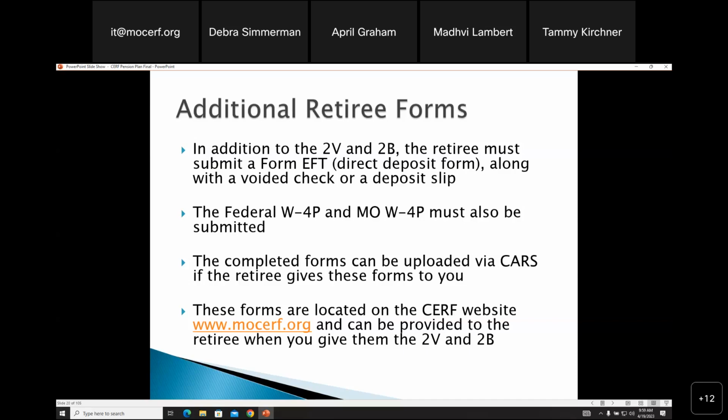If not, if you're comfortable going over it with them, again, provide them the 2V after you've completed the top portion, or you can complete the top portion while they're there, but we ask that you do not have them sign and date a blank 2V form. And then again, if you would give them the 2B at that time,